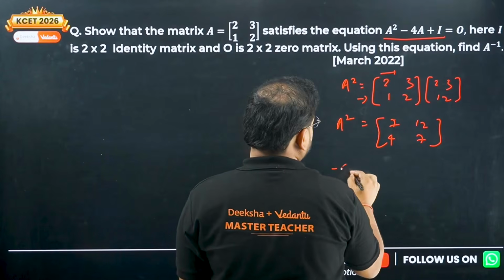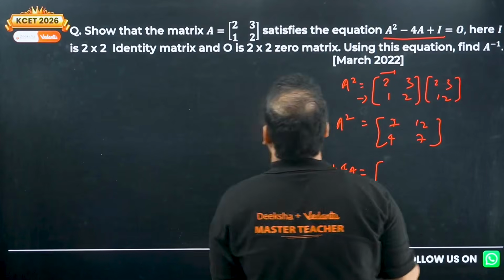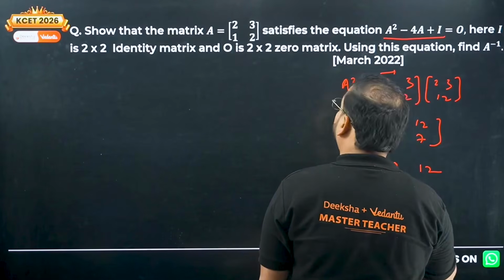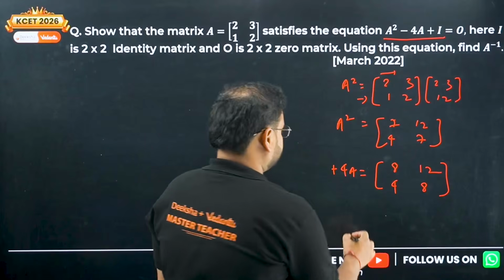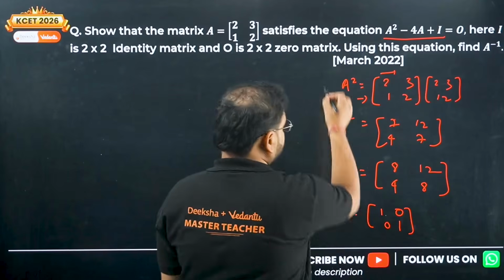Let's get now minus 4A, or rather plus 4A for the difference: 8, 12, 4 and 8. Now I is 1, 0, 0, 1.